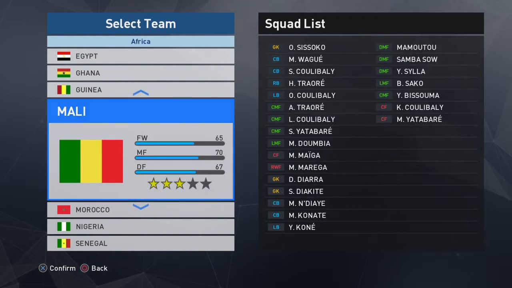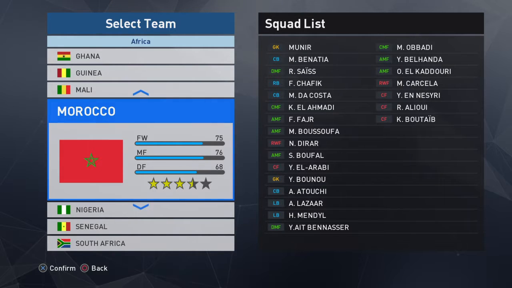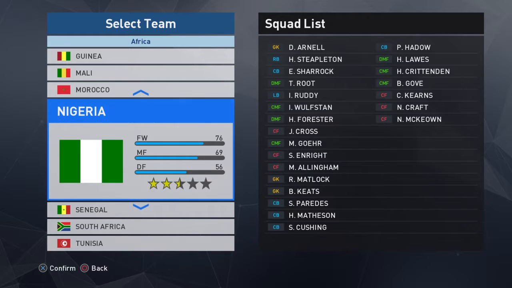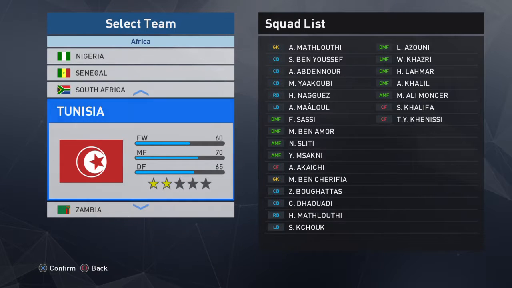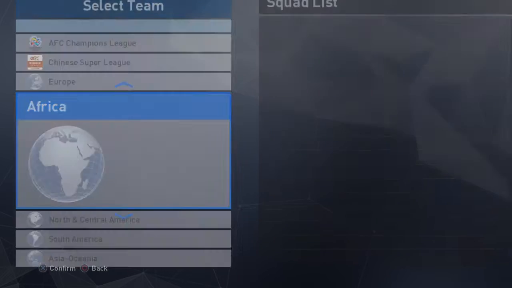Mali, I did bother with them. I tried to make them correct wherever needed. Morocco also, same thing. Nigeria, I didn't touch because they're not in the tournament. Senegal, I edited a little bit and changed things because they're in the tournament, and Tunisia is the other team. South Africa, Zambia, I didn't bother with them because they're not in the tournament. This is all about the teams that participated in AFCON 2017. So that's it.